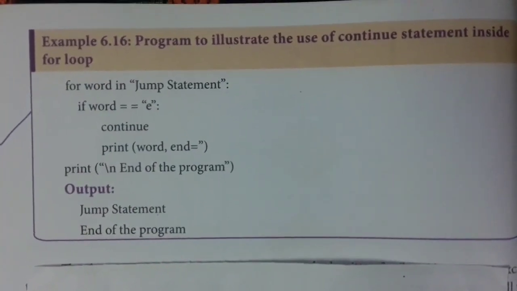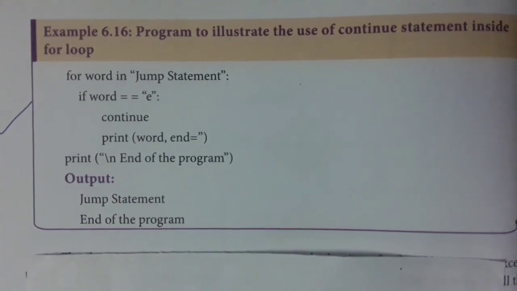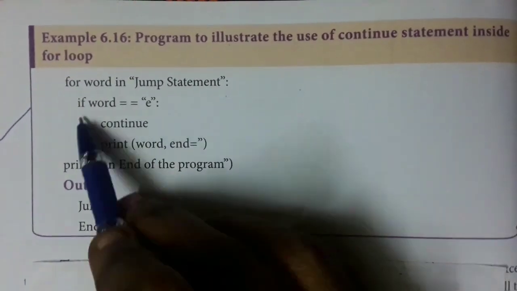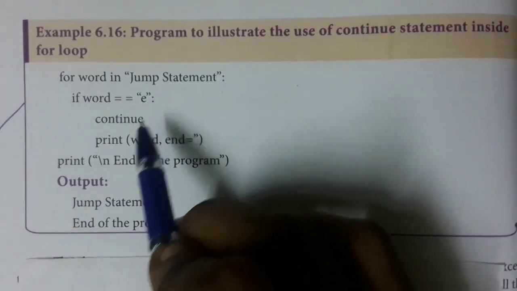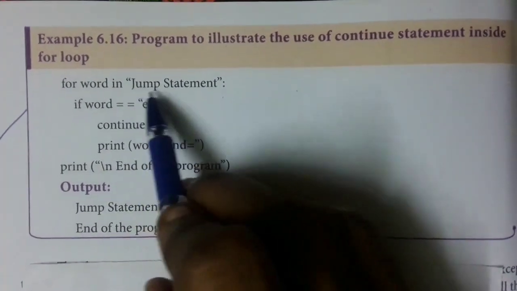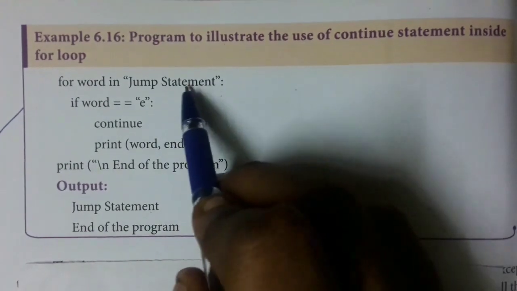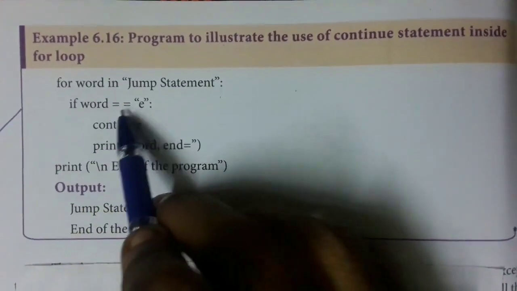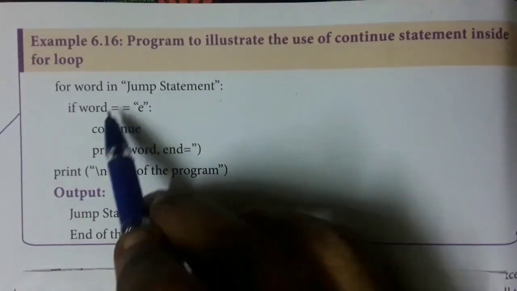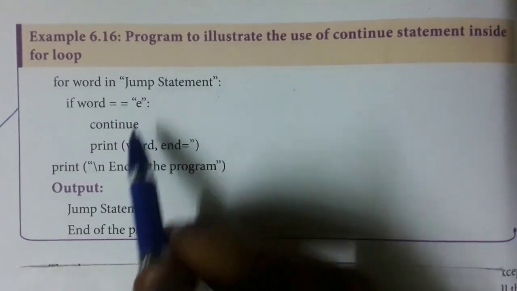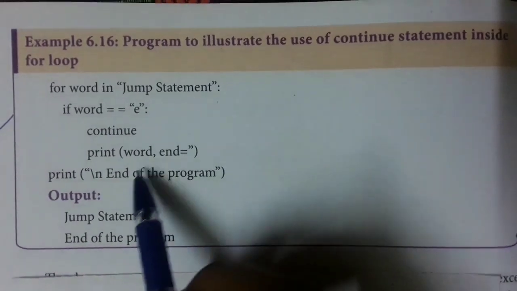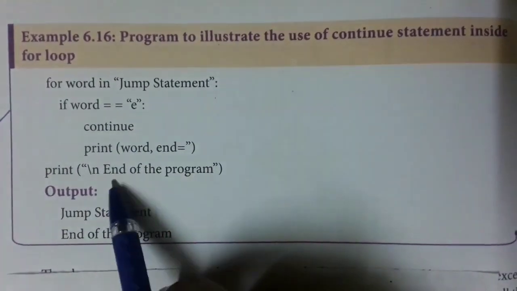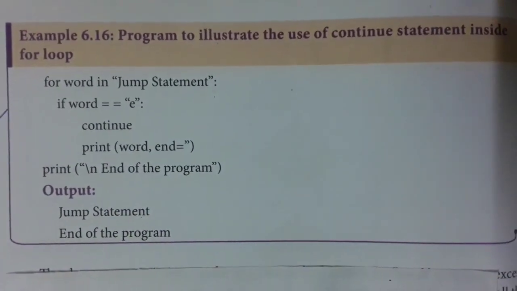Next one is the same example using the continue statement. The word "jump statement", if word equal to 'e', the loop has to continue. So it will check each and every letter. Here it is 'e'. Again it has to continue. So the full word "jump statement" will be printed. Then end of the program will be printed.